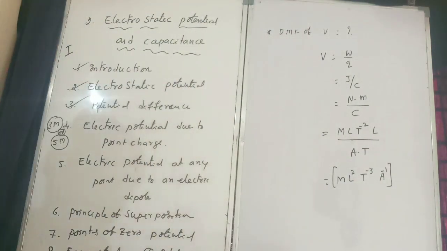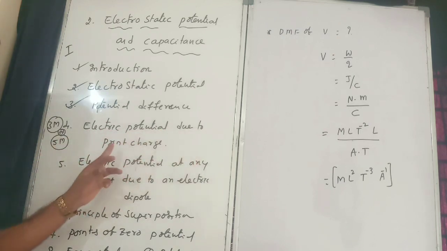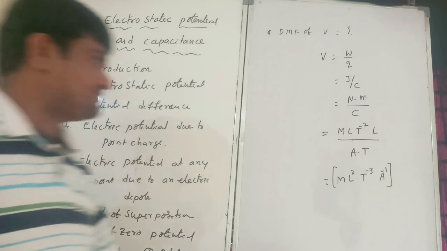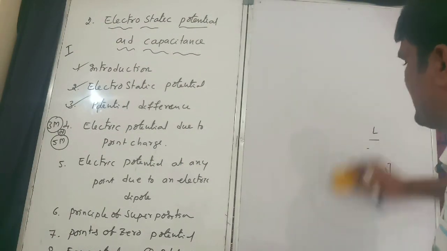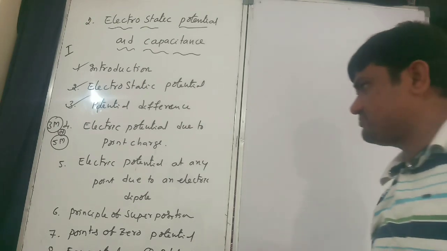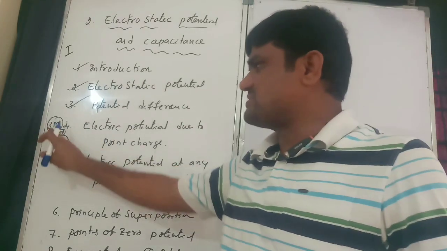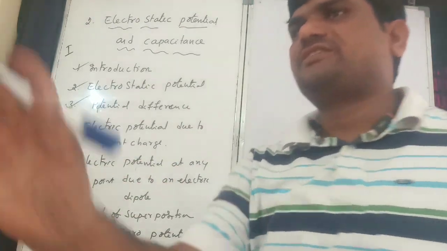Right. So now the third question, electric potential due to a point charge. Now the fourth question, very important, 5 mark or 3 mark. Sometimes 3 marks, in some cases they will give you 5 marks.